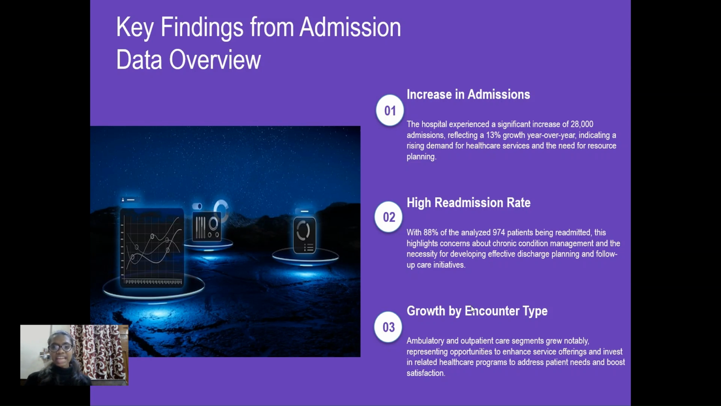Second, 88% of the analyzed 974 patients are being readmitted. This highlights concerns about chronic condition management and the necessity to develop effective discharge planning and follow-up initiatives. Third, growth by the encounter type. The ambulatory and outpatient care segments grew noticeably, representing an opportunity to enhance service offerings and invest in related healthcare programs to address the patient needs and boost customer satisfaction.